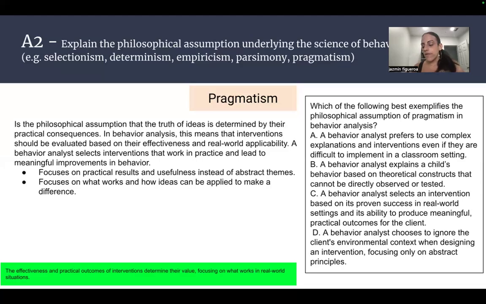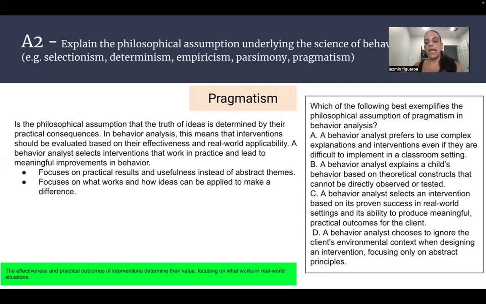principle. So right off the bat, we can eliminate a couple of these based off of the wording of the answer choices. We can eliminate A, a behavior analyst prefers to use complex explanations, because we want to make sure that it's practical in the real-world setting.